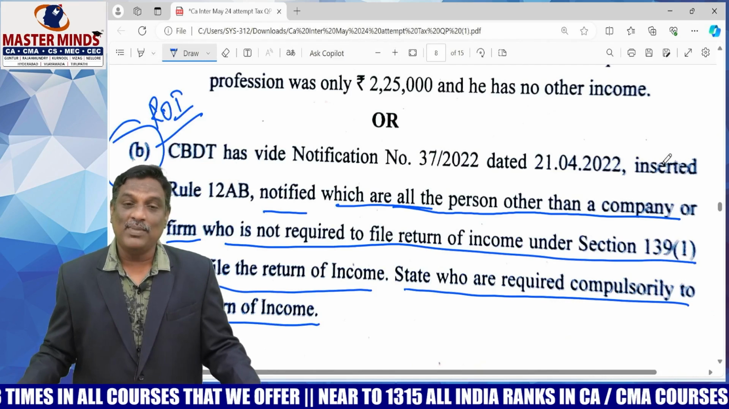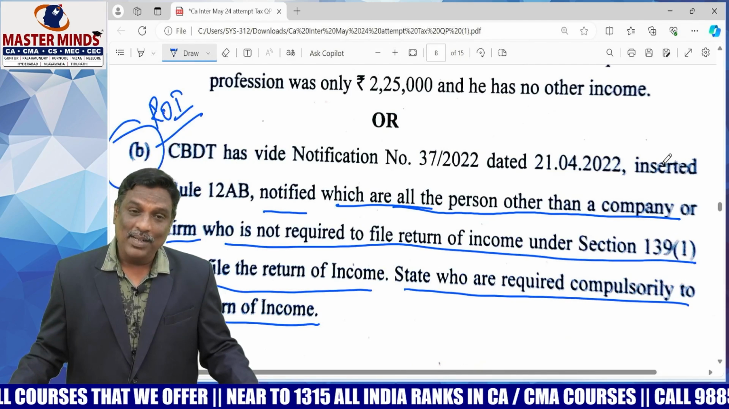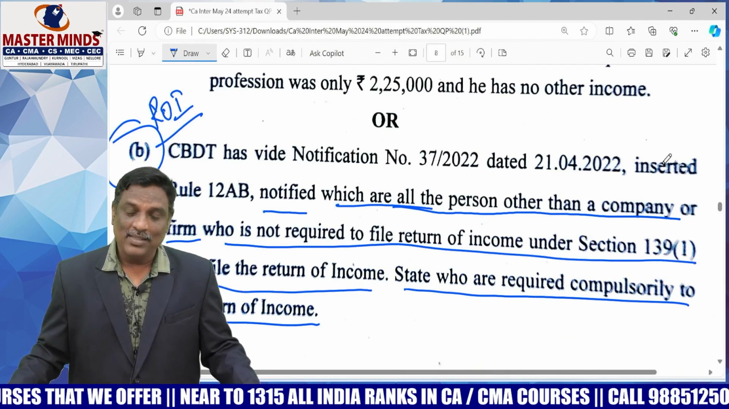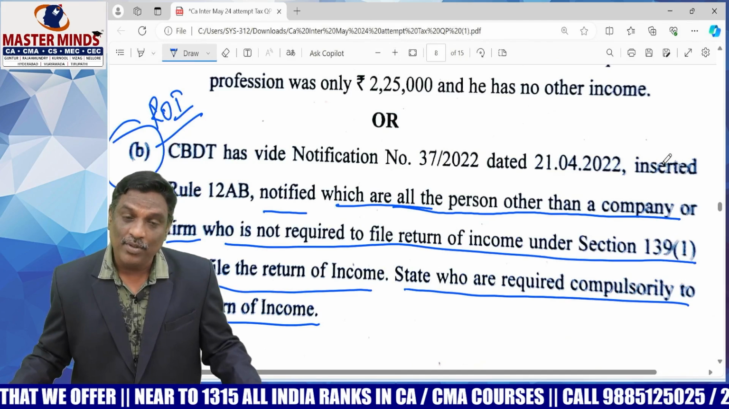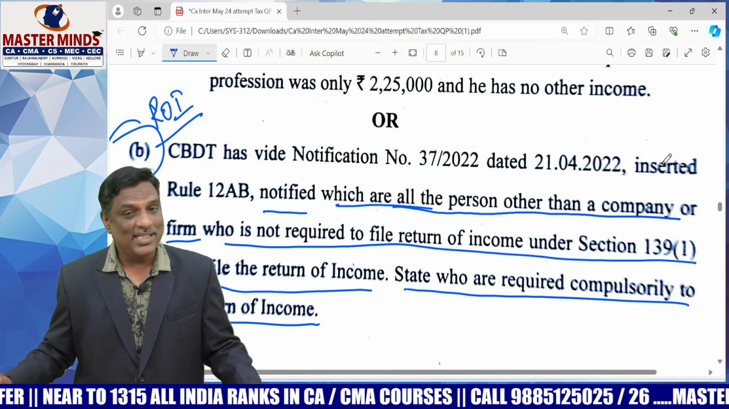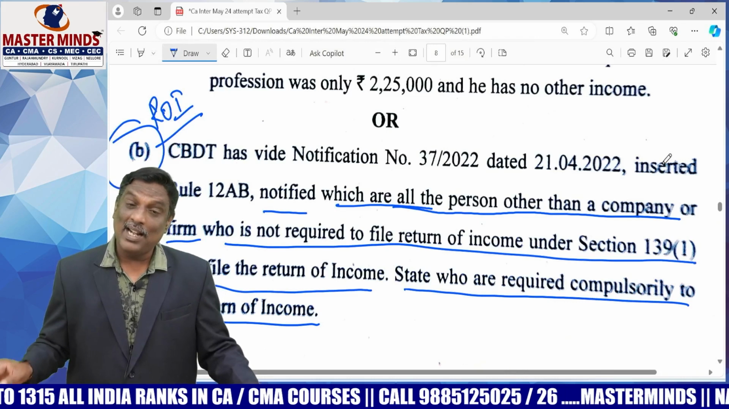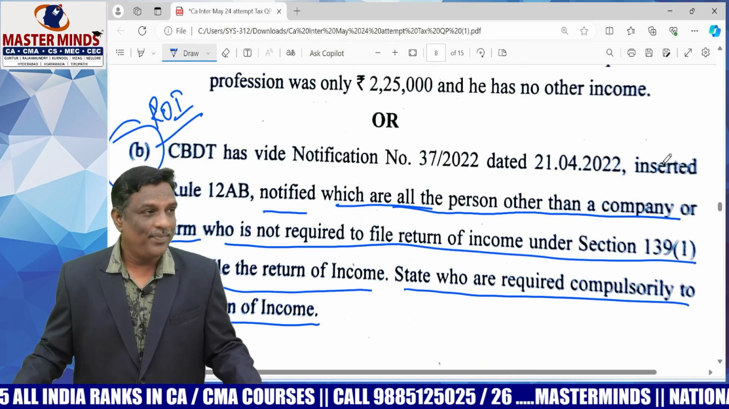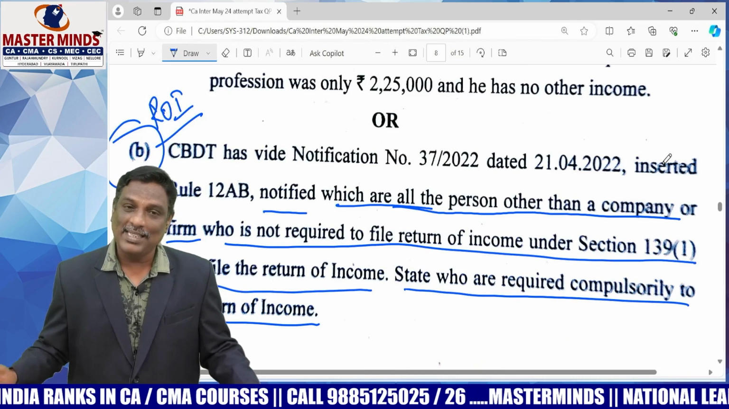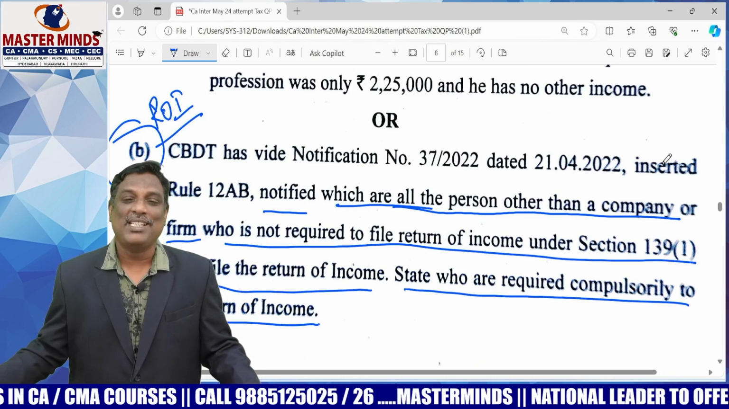Generally, companies and firms are mandatorily required to file return of income. Persons other than companies or firms are required to file return of income if their total income exceeds the basic exemption limit before claiming Chapter 6A and 54 series exemptions. If any person is not covered in these two cases, he will be covered in special cases.